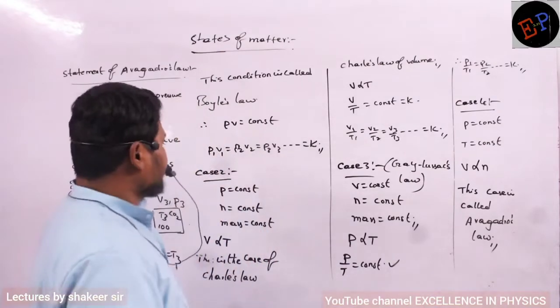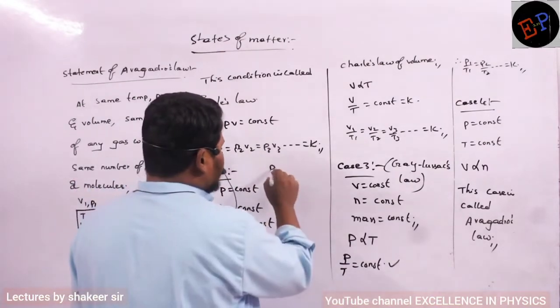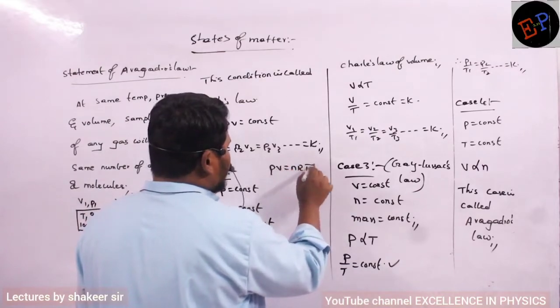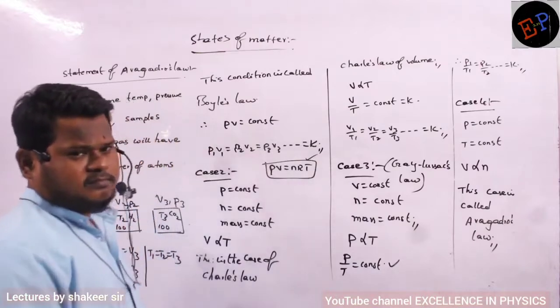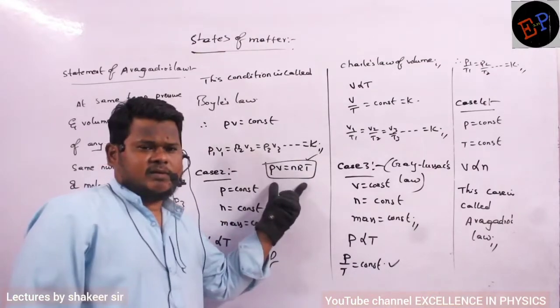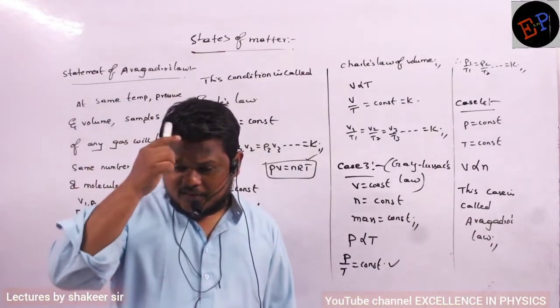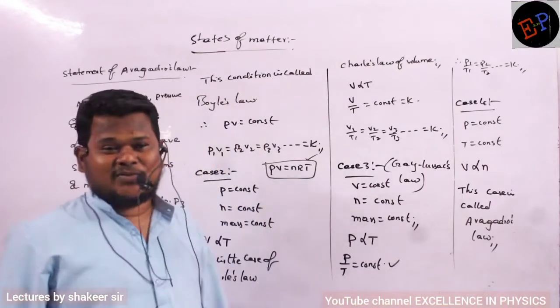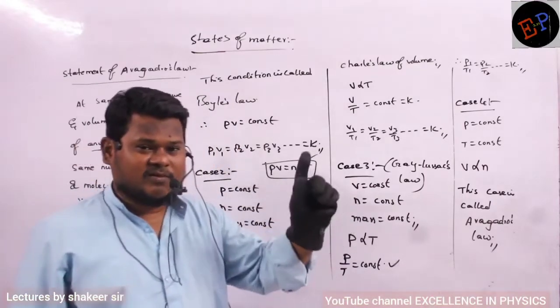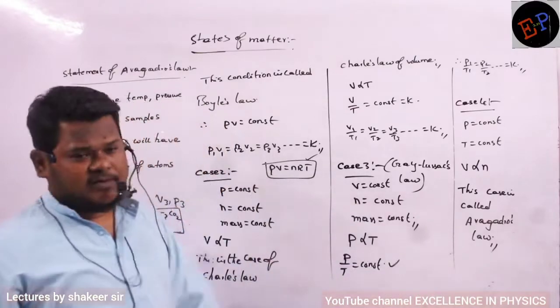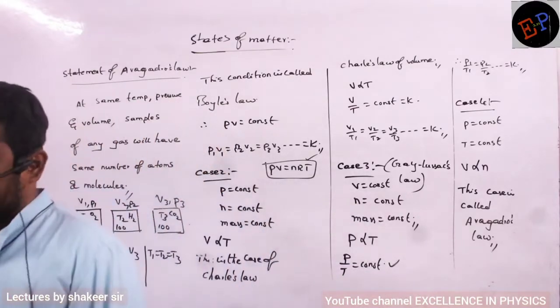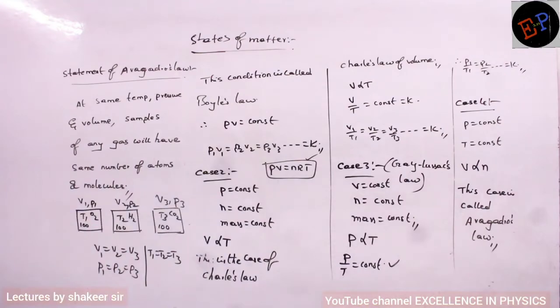Or you can do one thing. You can use the universal equation. What is the universal equation? PV is equal to nRT. All these laws are derived from this law only. So you can use this directly, without trying to find out whether it is Boyle's law, Charles' law, or Gay-Lussac's law. You can use this equation and do the calculation, because all of them are derived from only one equation, PV is equal to nRT. Okay, make a note.